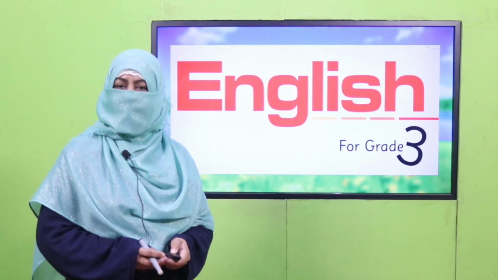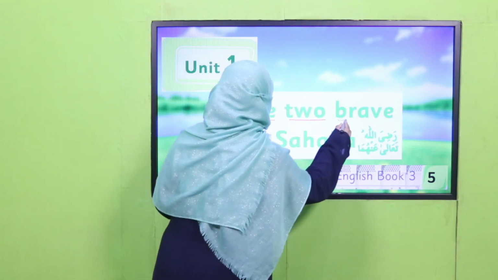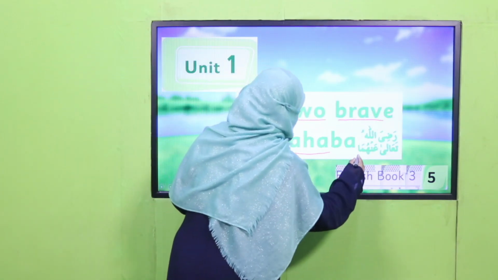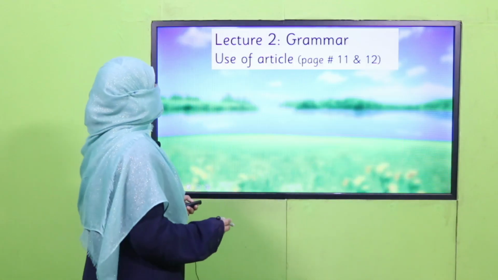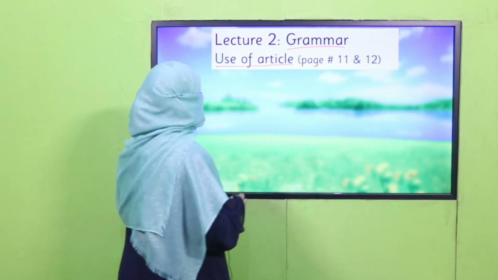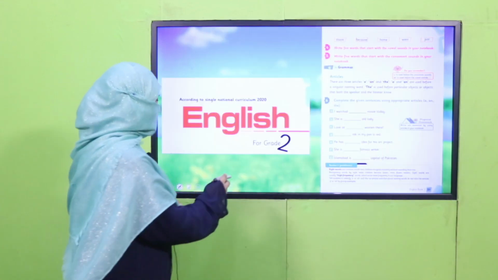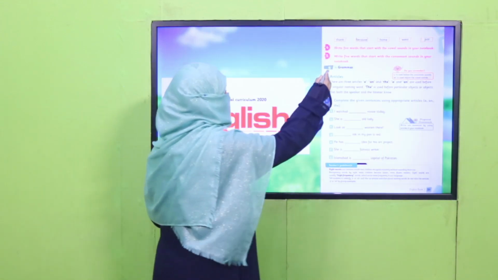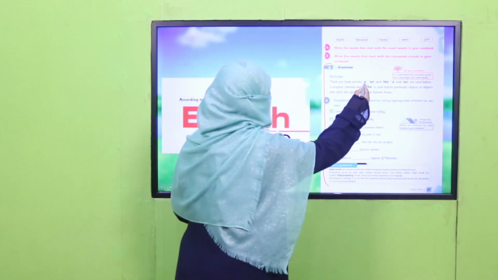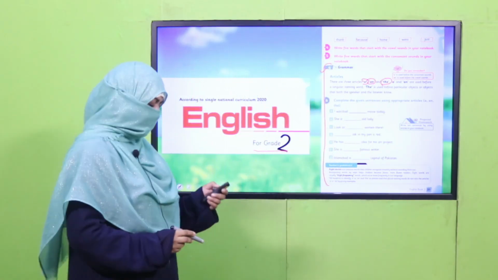We are learning unit 1. Its title is The Two Brave Sahaba, Radiyallahu Ta'ala Anhuma. Today is lecture 2 under the title of grammar. We learn use of article and we'll cover page number 11 and 12 of your book. In your previous class, English for grade 2, I have taught you about article, the use of a and the. I hope you remember. If not, you may watch this video again.